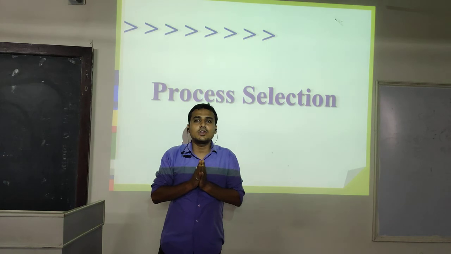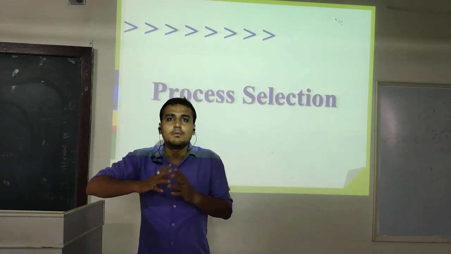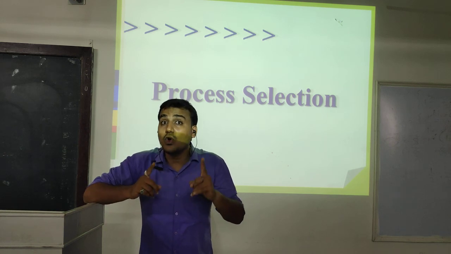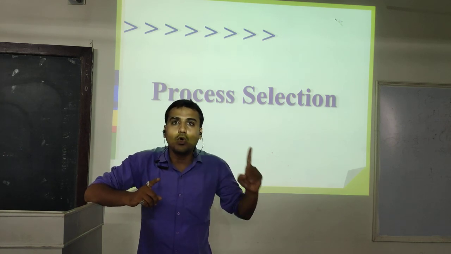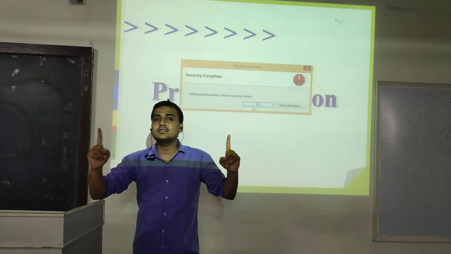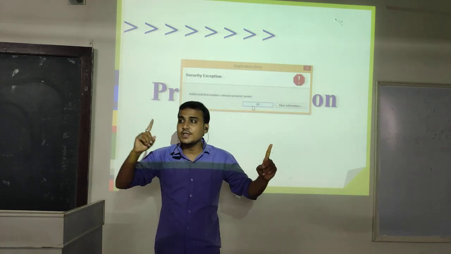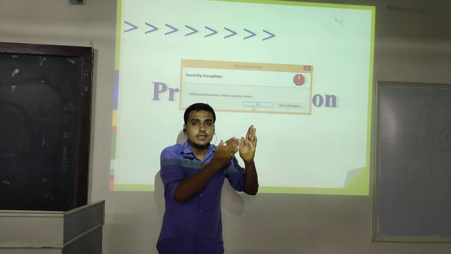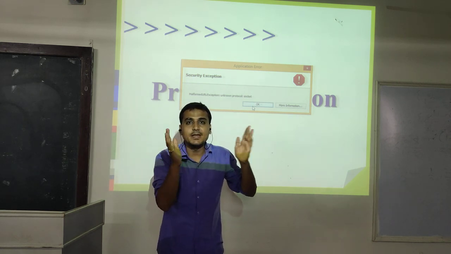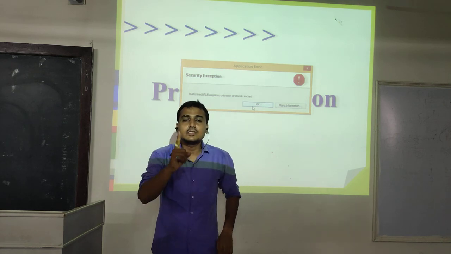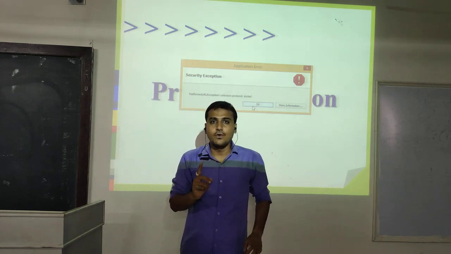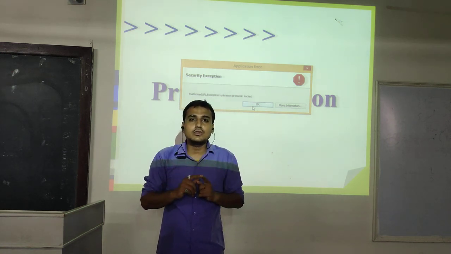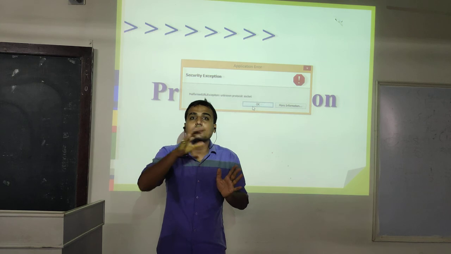In the definition of production and operation management, we have learned that it is the process of converting our raw material into the finished good. Here is the raw material, here the finished goods, and the middle thing is called process. Process is the part of converting our raw material into the finished goods. Without process, we are not able to convert the product.